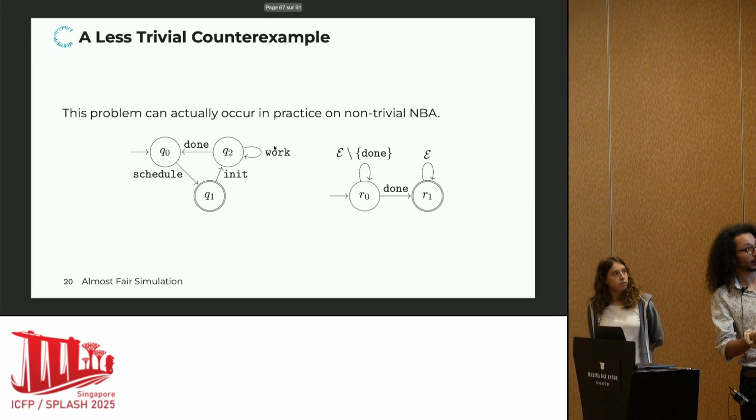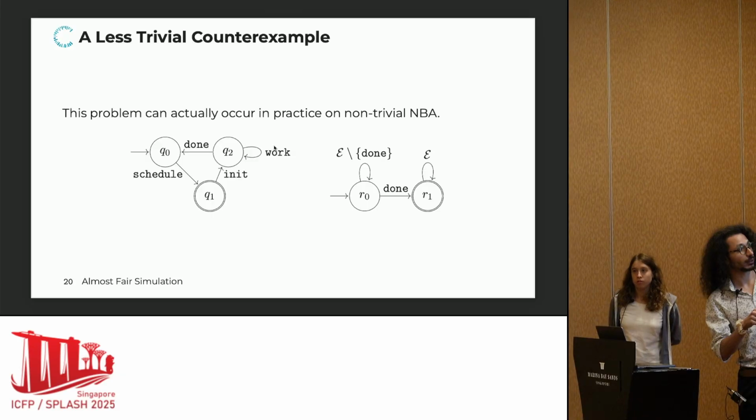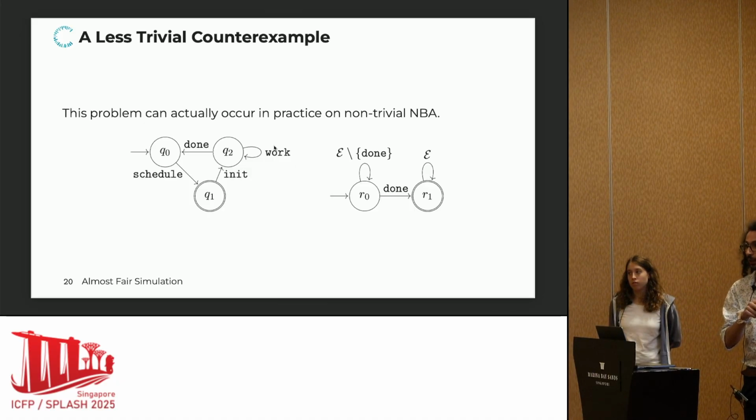And it turns out that actually we also cannot prove this by delay simulation, and the reason is simply that once we get to Q1, this generates an obligation to have a visit to R1, but the left-hand automaton can stay stuck in Q2 forever doing some work, and we have no way to get out of that.